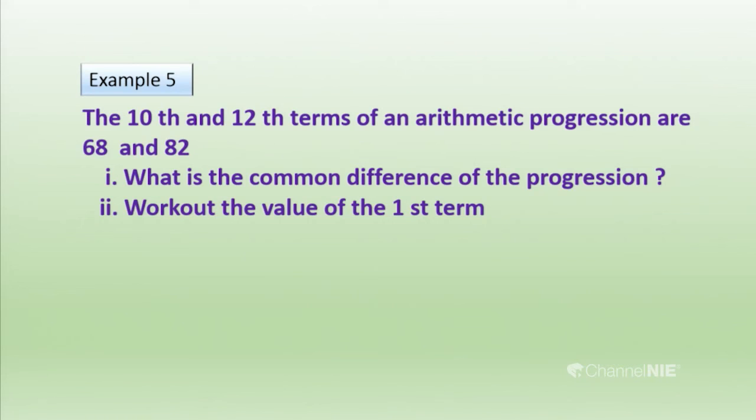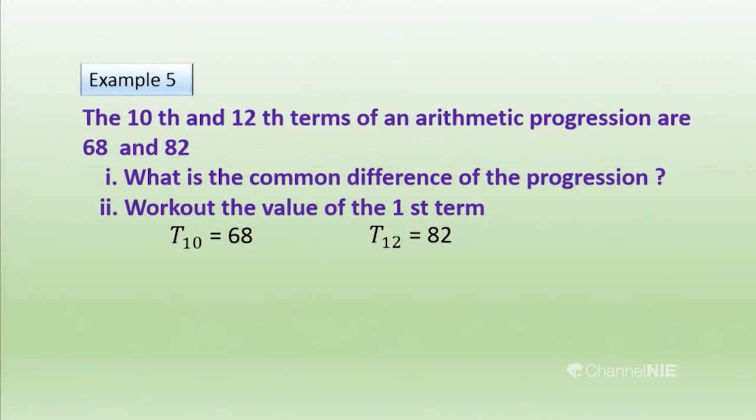So what are the given things? The 10th and 12th terms. The 10th term is 68 and the 12th term is 82. You have to find the common difference of this progression, but we don't know the first term or other things. We only know the 10th and 12th terms. Just write them: T10 is the 10th term, and T10 is equal to 68.